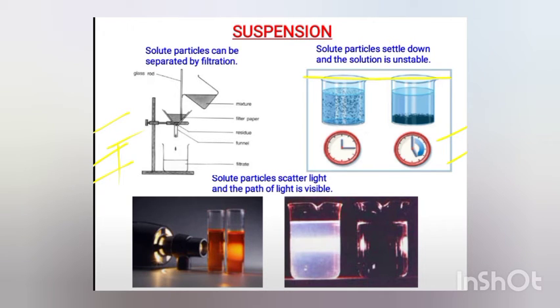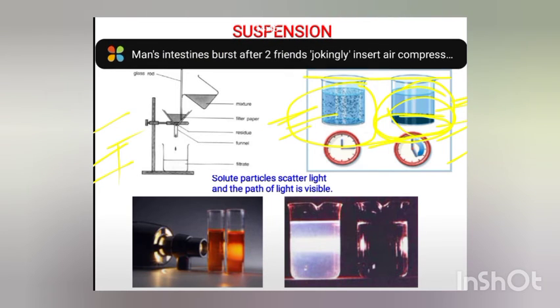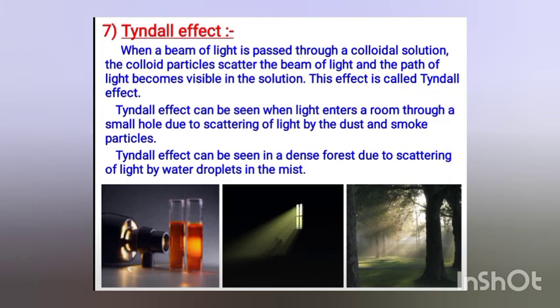It should be like that. In that case we can say the solution is stable, as it has not shown any change. But here the solution is unstable, because we left it like this, and in the end the particles settle down. In this way, the two components appear to us as different, so this is unstable.